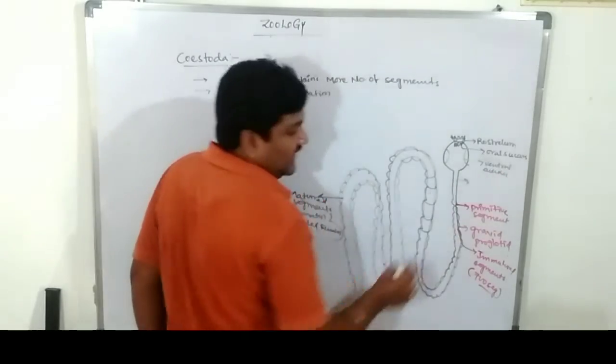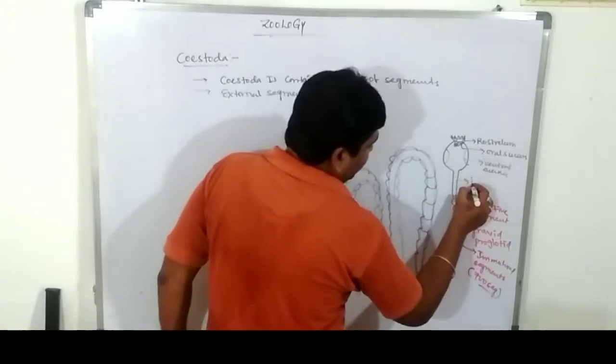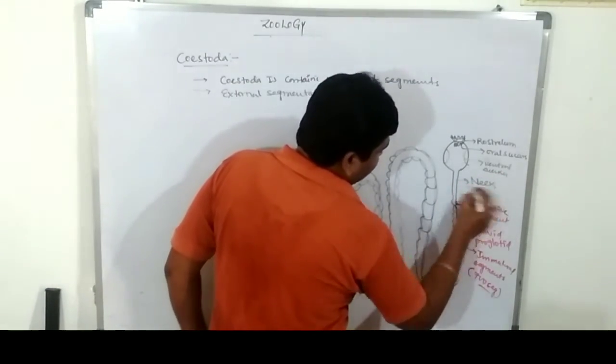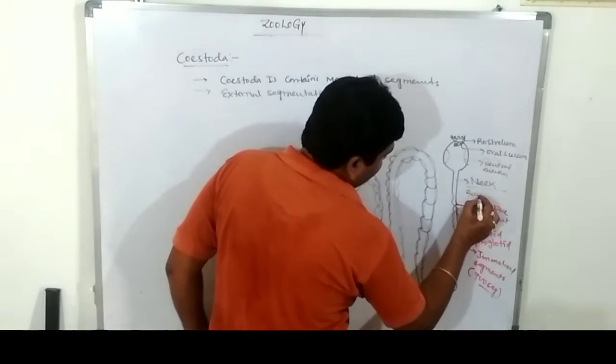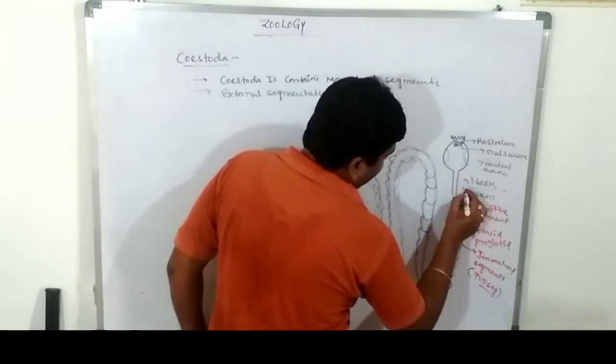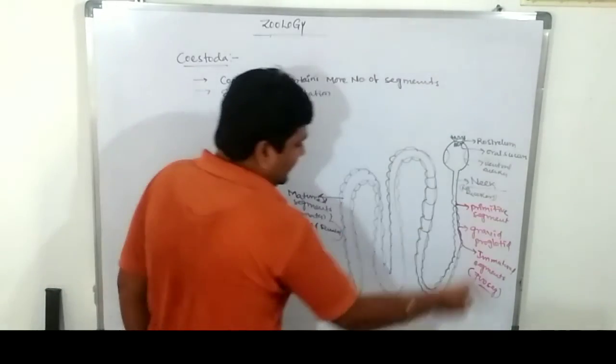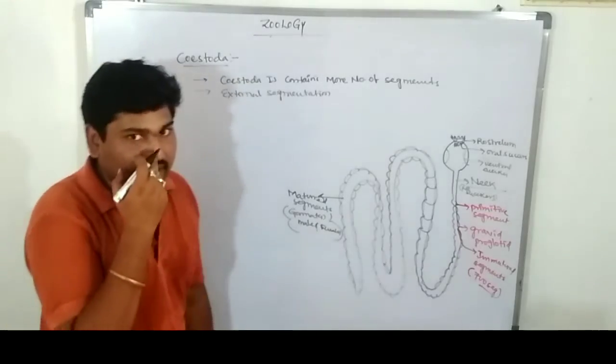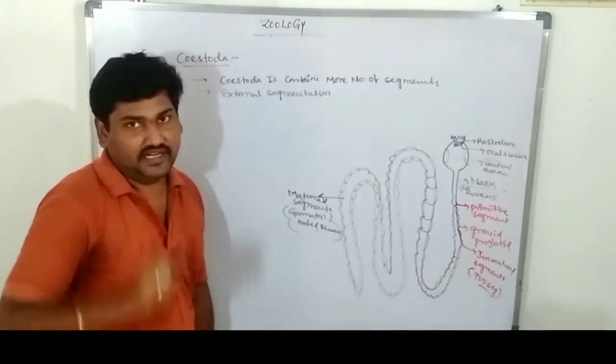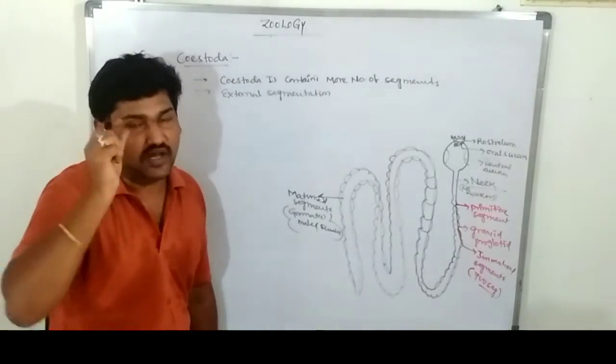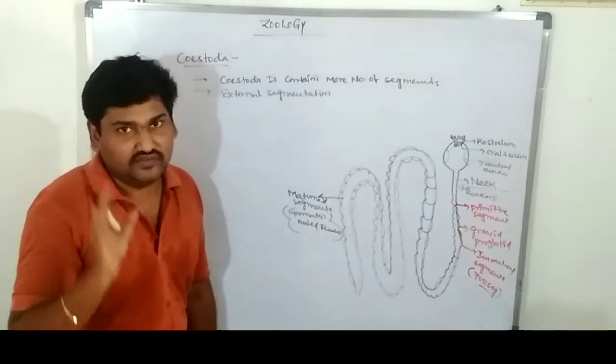In the neck region, there is an absence of suckers. Below the neck there are many segments. The anterior segments are very primitive and small in size, while the posterior ones are very large.